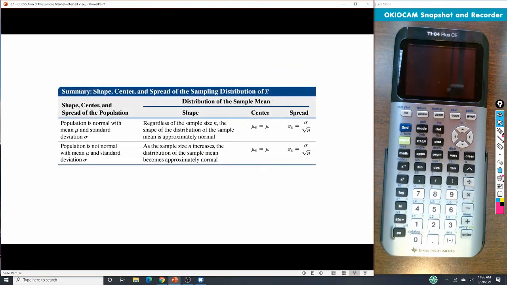All right, so wrapping up here is just those formulas and how the shapes differ. If it is normal, then we don't care what size n we have. We already know that it's going to fit our normal distribution. The formulas don't change for either one. But if our population is not normal, then as the sample size n increases, the distribution becomes approximately normal. All right, so those are the things you're going to need here for 8.1.